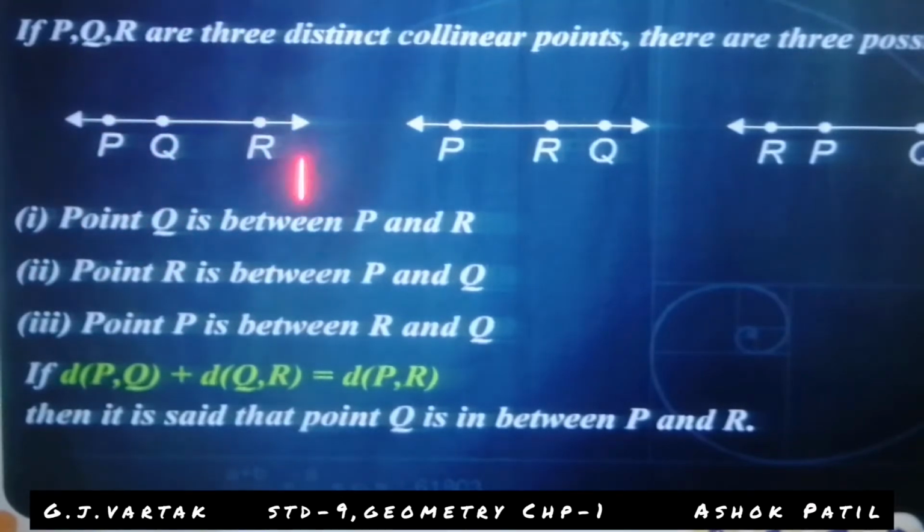Then it is said that point Q is in between P and R. The sum of this unit and this unit is equal to PR.